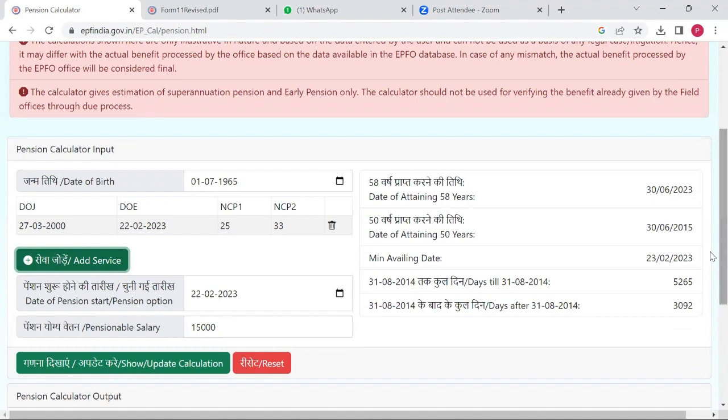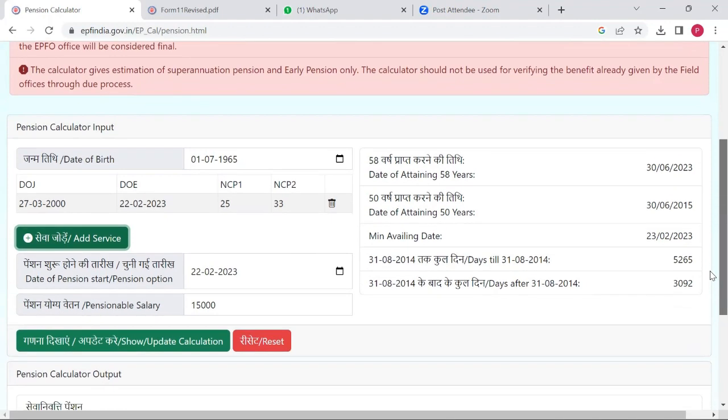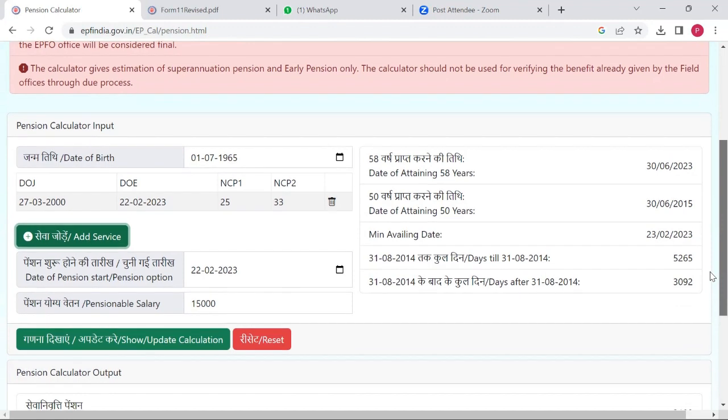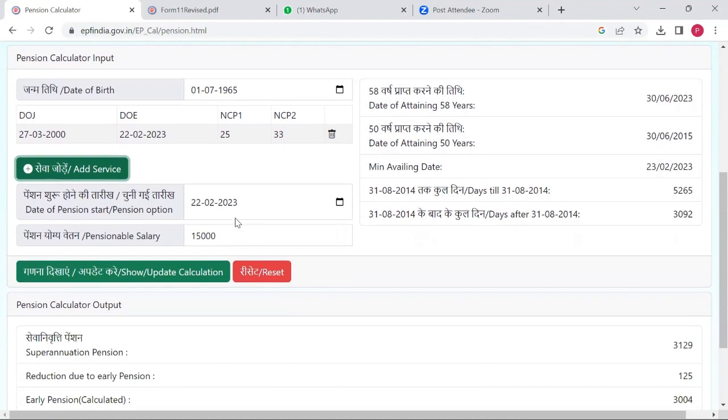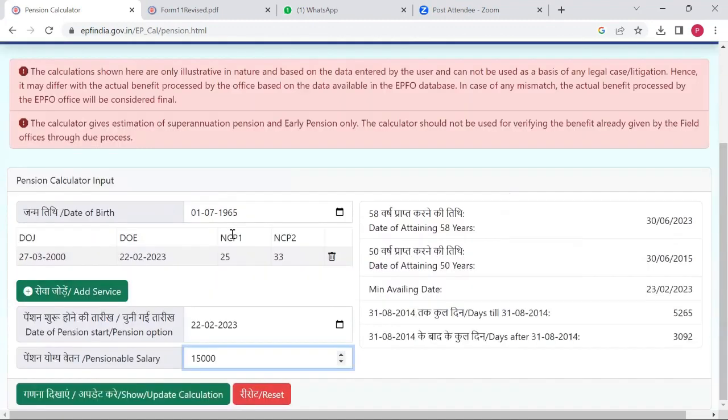Prasanna, sorry, Mahesh here again. So here, you only gave the start date and then the end date, correct? And it is not asking for any base salary or anything here? Yeah, it is asking for a pensionable salary. If it is anything more than 15,000, we'll have to restrict it to 15,000 only.